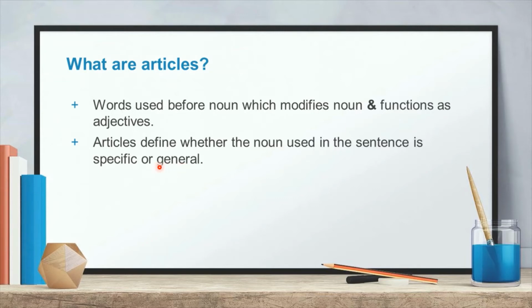Whether the noun is specific or general: specific means when it tells about a particular one. When that noun is telling us about something particular, it can be called specific. Or when it is about common things, general things, then it can be called a general noun. So on the basis of specific or general nouns, we can put articles.